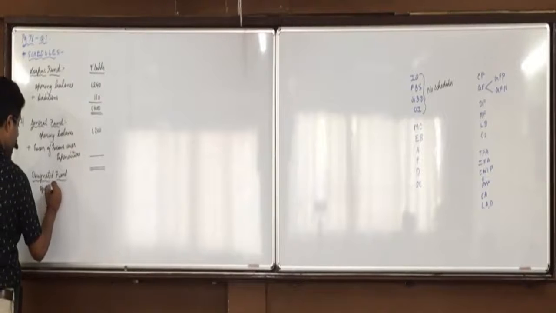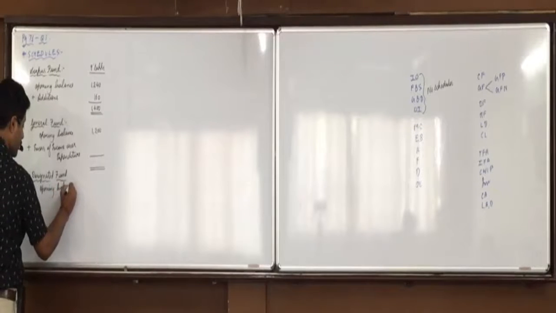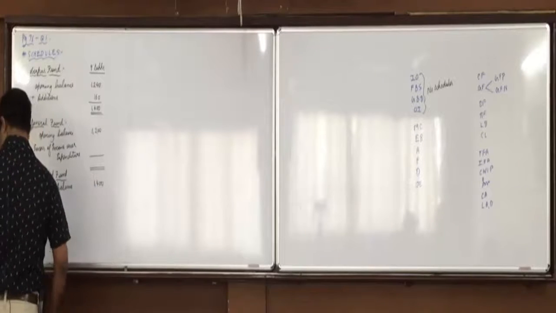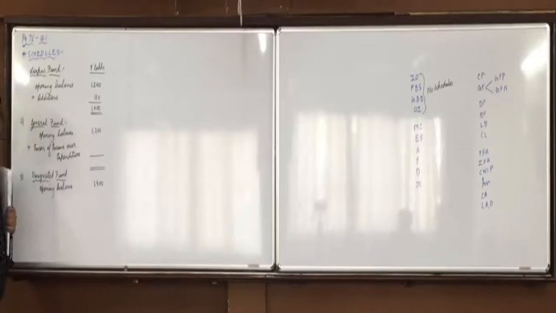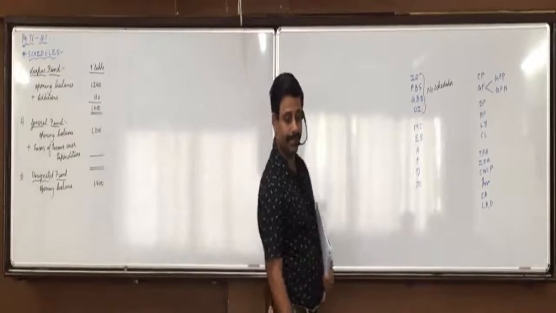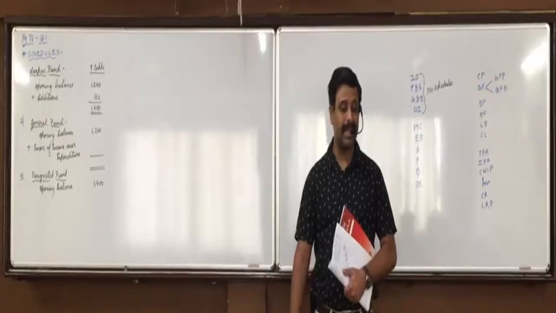Opening balance 1400. Then see adjustment 1. Transfer to designated fund is how much? 3000 lakhs. Did you do any marking in that? So write it there: minus in income and expenditure account and plus in DF.